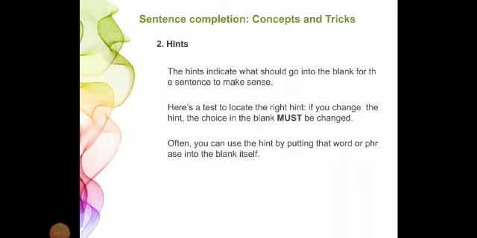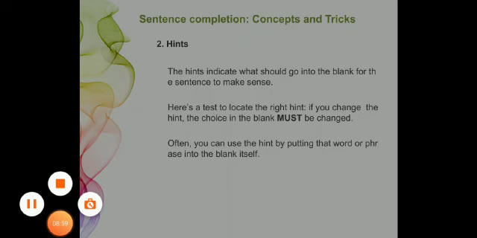Second is hint. Hints are the main words which indicate and add meaning to the sentence. For example, we have seen the example of tiger and lion. Tiger was a solitary animal. So here he is described as solitary. That means it is a hint. Now, on the contrary, we need to describe lion in the later part. So a hint is given. We should not avoid the hints. It makes the fill in the blanks easy for us to solve.